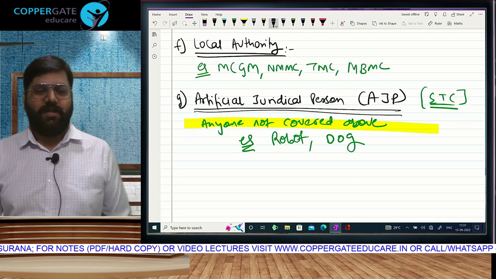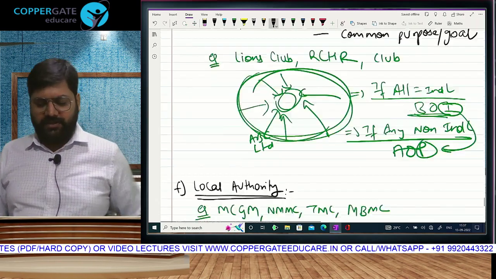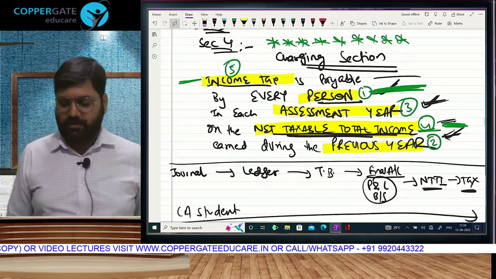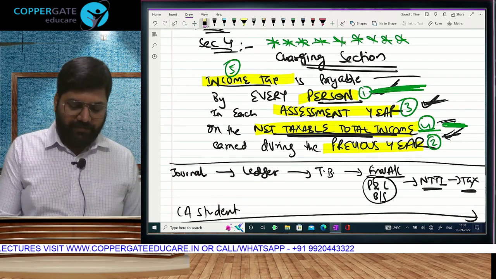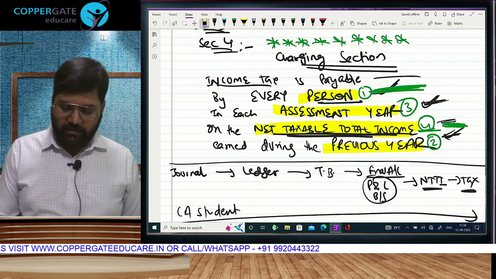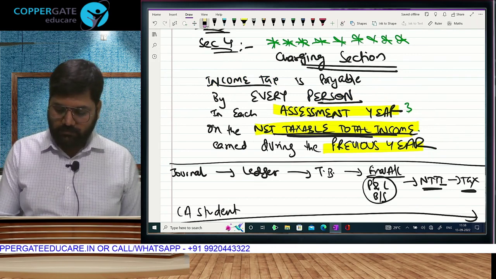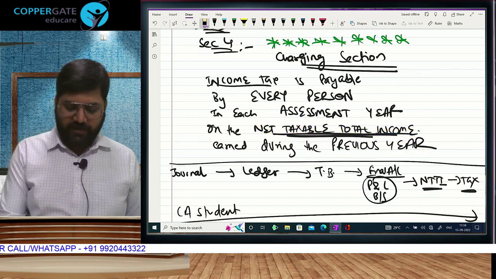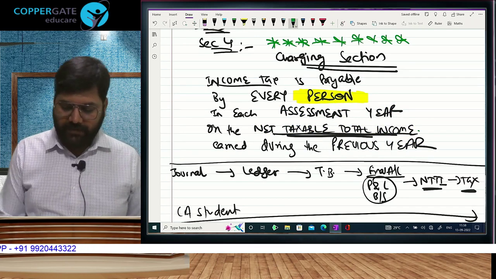Charging section 4. What is that charging section? Income tax is payable by every person in each assessment year on the net taxable total income earned during the previous year. Now all you are required to tell me is, from this charging section, what have we completed? We have finished the first thing, that is meaning of person.